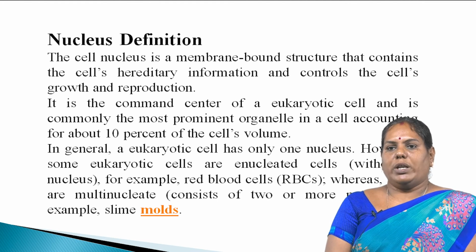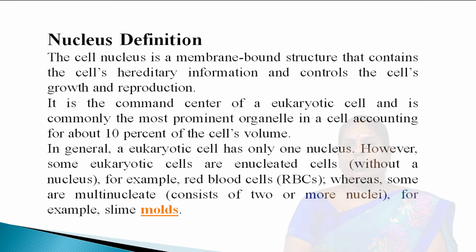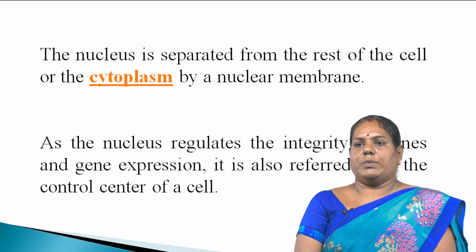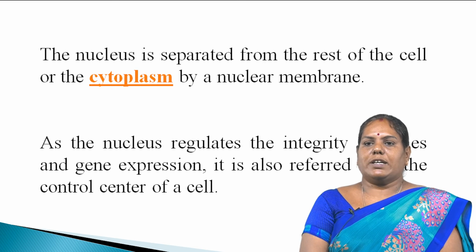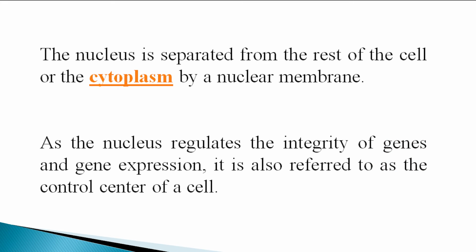In general, a eukaryotic cell has only one nucleus. However, some eukaryotic cells are enucleated cells, that means without a nucleus, for example red blood cells, RBCs, whereas some multinucleate cells consist of 2 or more nuclei, for example slime molds. The nucleus is separated from the rest of the cell, the cytoplasm, by a nuclear membrane, as the nucleus regulates the integrity of genes and gene expression. It is also referred to as the control center of the cell.